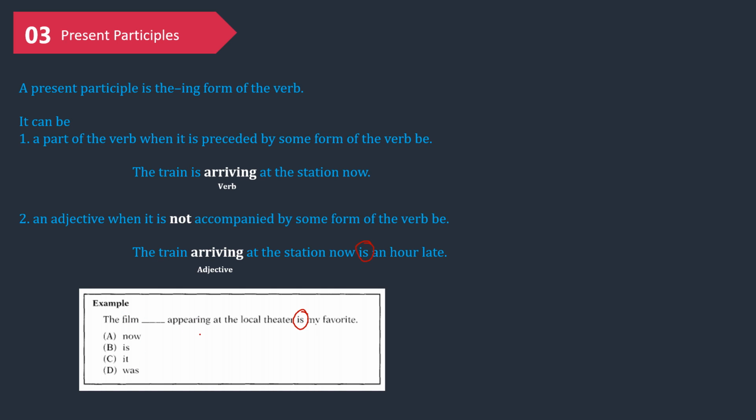Now find the best answer that can be in the blank, because we can already find the subject and the verb in this sentence. A, "now," it can be because it is an adverb. B, "is," no. Why? Because if you choose "is," it will be a double verb. What about C, "it"? No, because it will be a double subject. "Was," it will be a double verb. So the best answer is "now."